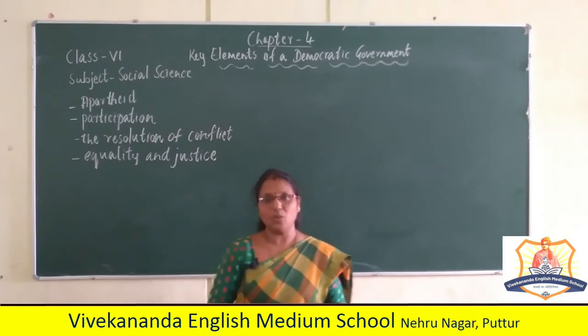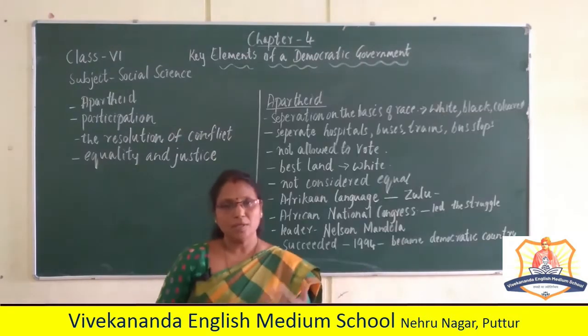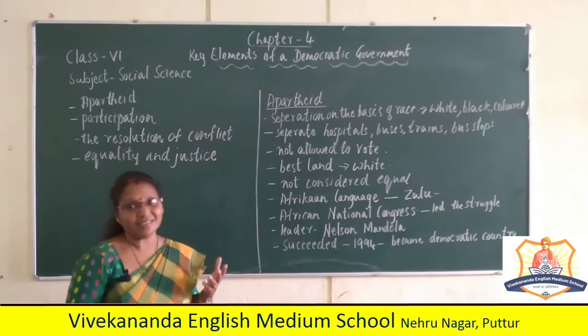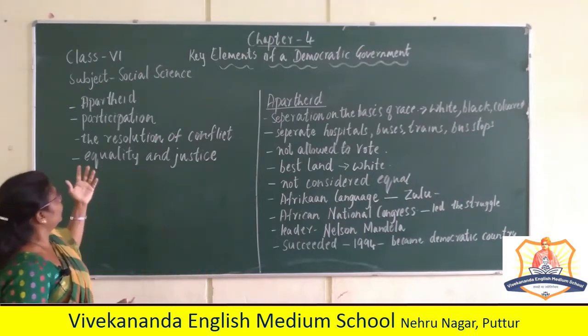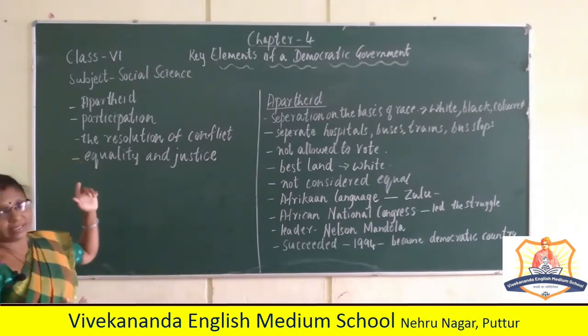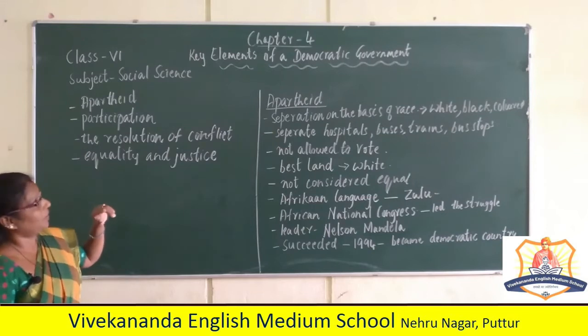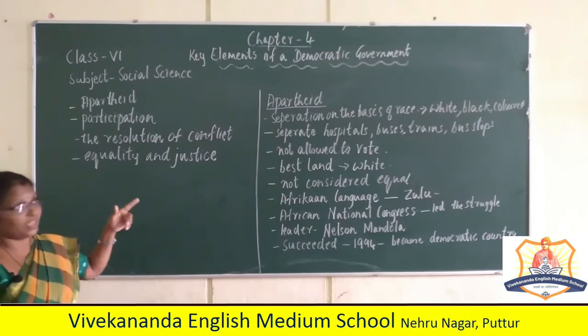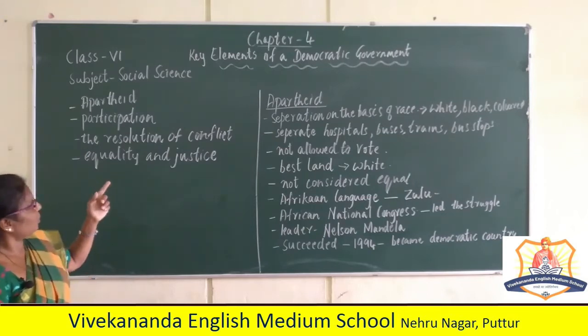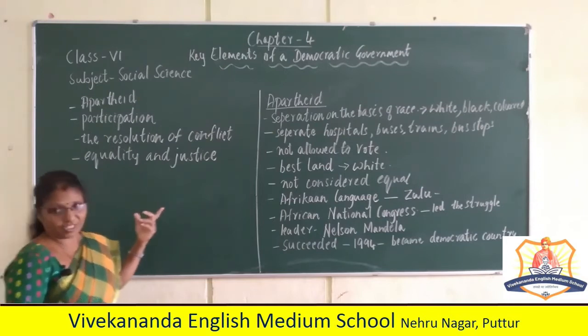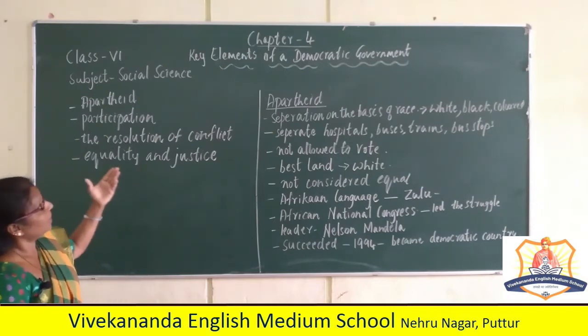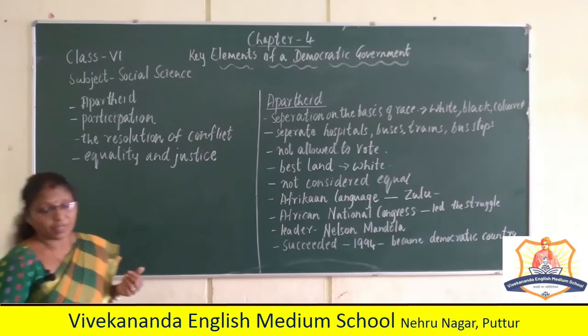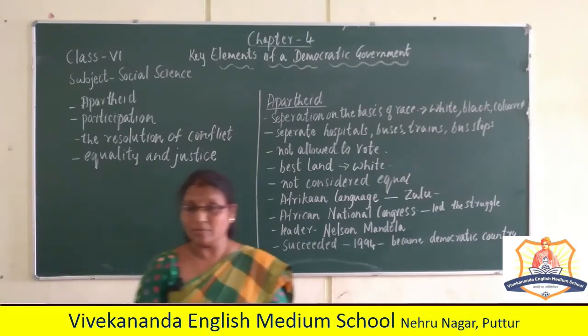Now let's see what apartheid rule is. In this lesson we are going to learn apartheid, then the key elements of democratic government, that is participation, the resolution of conflict, and equality and justice. These are the key elements of democratic government. So the lesson has started with Maya Naidu.